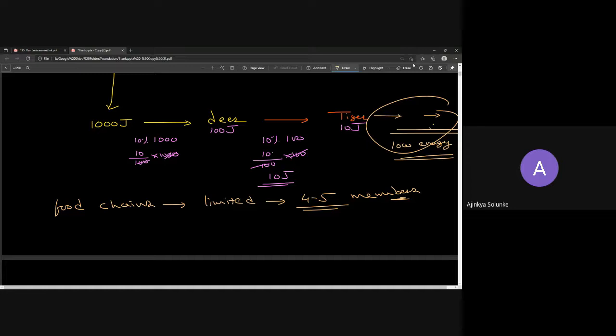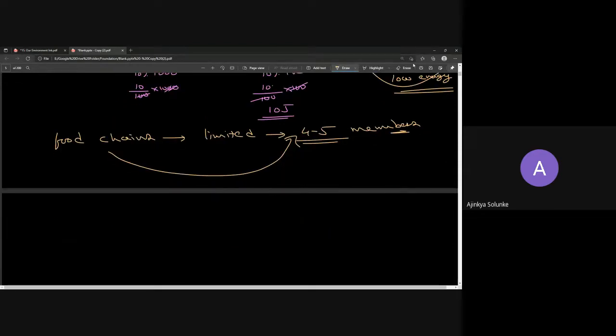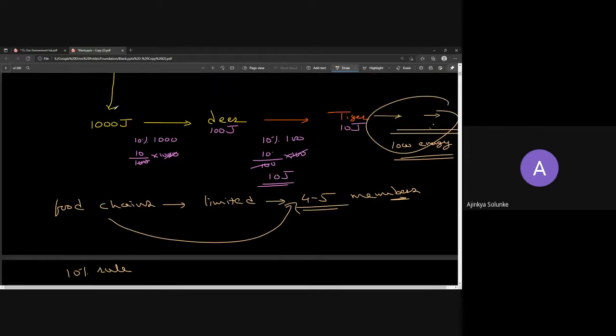Write down in the chat box a very simple, small answer: why is the food chain limited to only 4 to 5 members? It doesn't go beyond that. Yes, energy gets divided. So what you are going to write in the exam is that there is a 10% rule, and because of that, further down the line in the food chain, the energy will be very minimal, and hence there are no members at that particular slot.